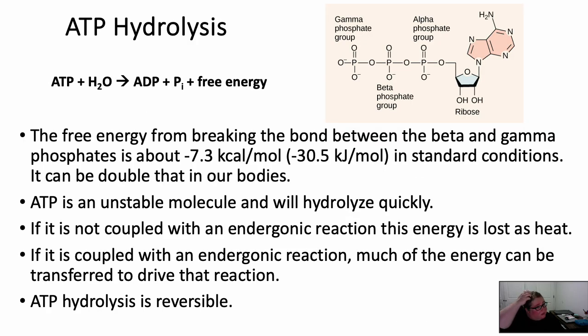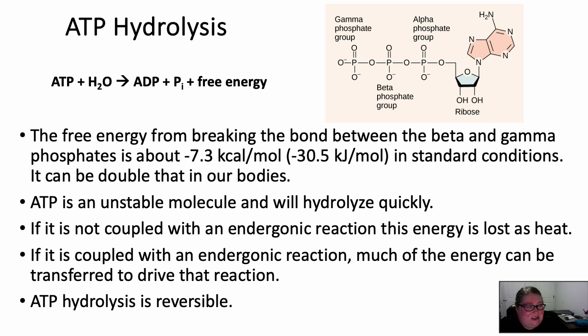Okay, so when we break ATP down, we call it ATP hydrolysis. We are literally going to take a molecule of water, put it across the bond, and it is going to lyse or break the bond with the water. So when we break the bond between the beta and gamma phosphates, we're going to release quite a bit of energy in standard conditions, so things like with bacteria. We'll release about minus 7.3 kilocalories per mole.